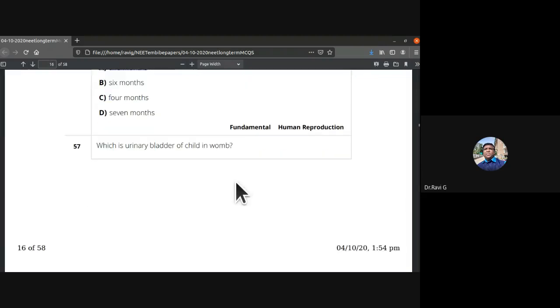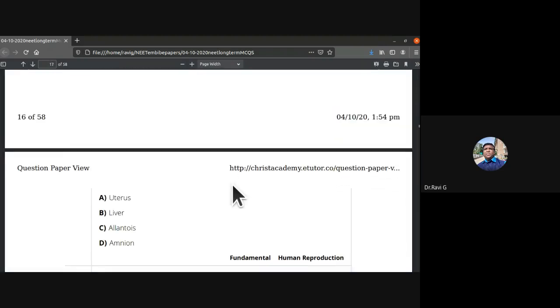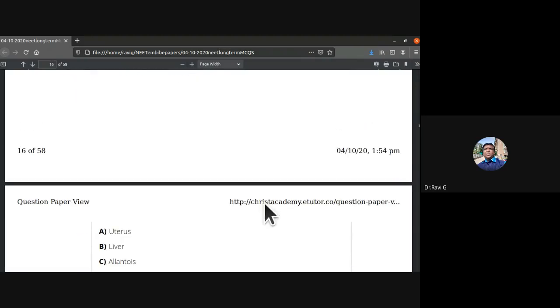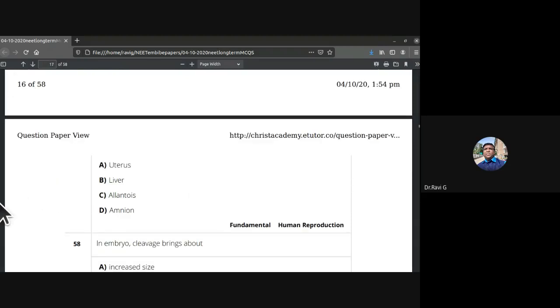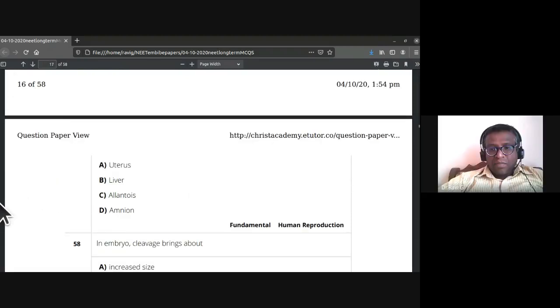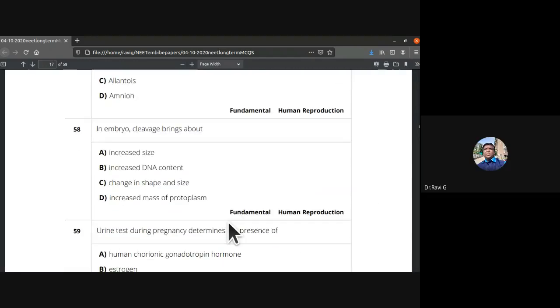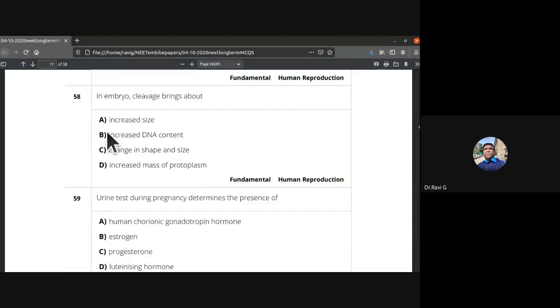56th A. Which is the urinary bladder of the child in the womb? Uterus, liver, allantois, or amnion? So the 57th, the answer is C, allantois. In embryo, cleavage brings about increased size, increased DNA content, change in shape and size, increased mass of protoplasm. It has increased DNA content.